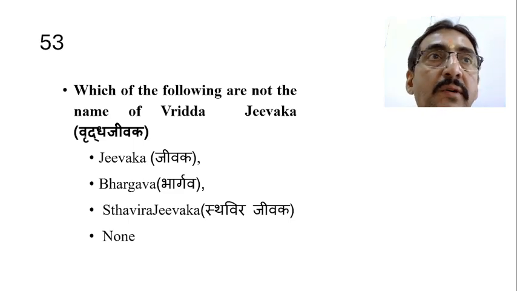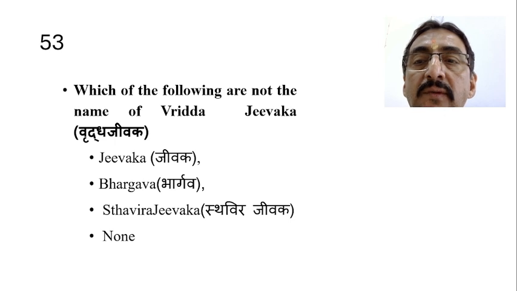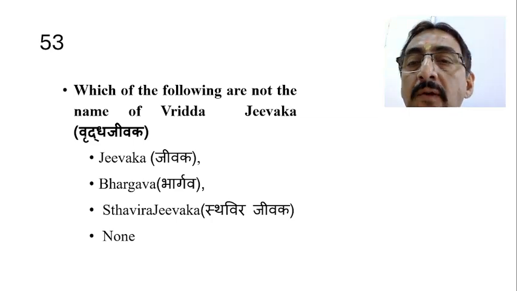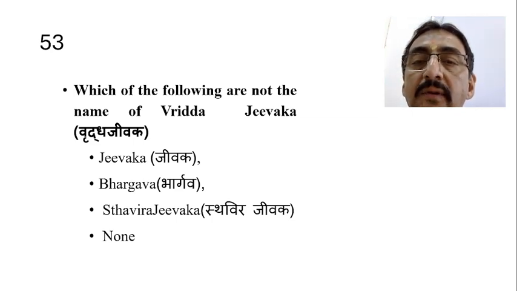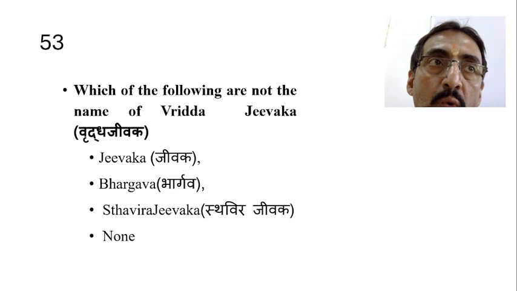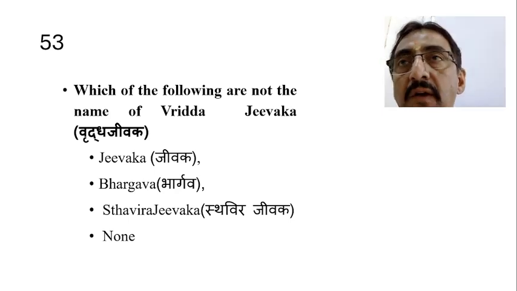There are so many Jivakas in context to Kaumarbhritya, so we only consider Vruddha Jivaka. The wrong answer here is Jivaka, because Jivaka is not the name of Vruddha Jivaka. The one who wrote the Tantra of Kashyapa Samhita is Vruddha Jivaka. He is also called Bhargava, and he is also called Sthavira Jivaka.